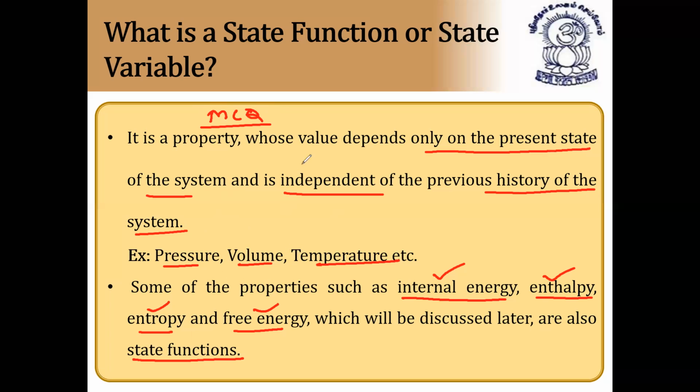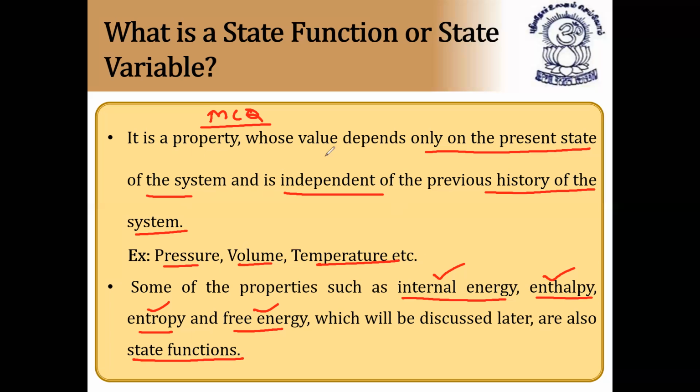It is a property whose value depends only on the present state of the system, and it is independent of the previous history of the system. Examples: pressure, volume, temperature, etc. Internal energy, enthalpy, entropy, and Gibbs free energy. All these are examples of state functions. So collect more and more examples of state functions. If you understand the definition, you can easily remember.